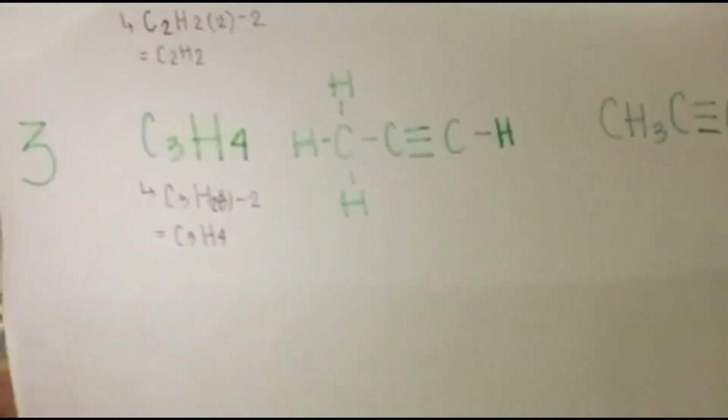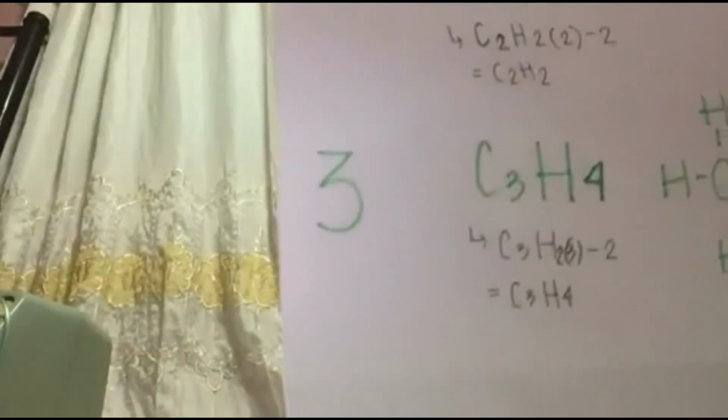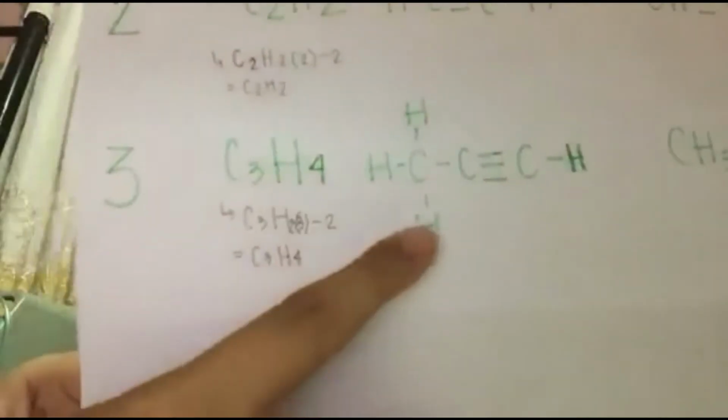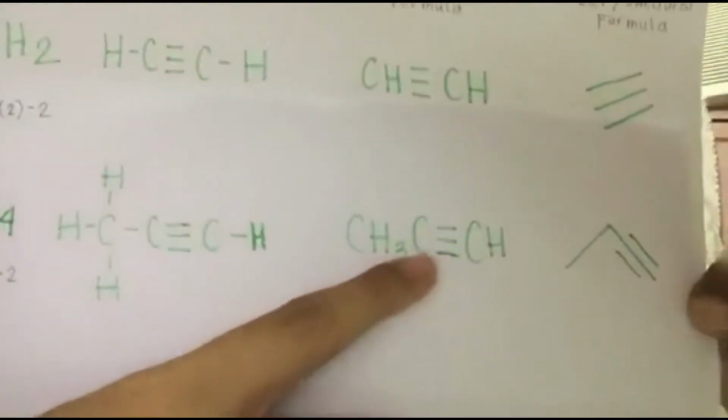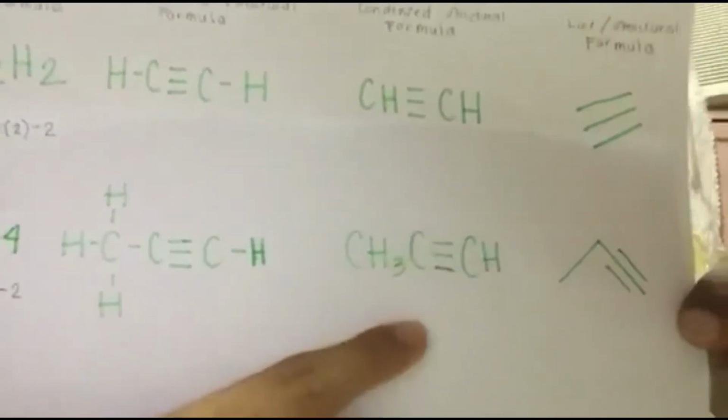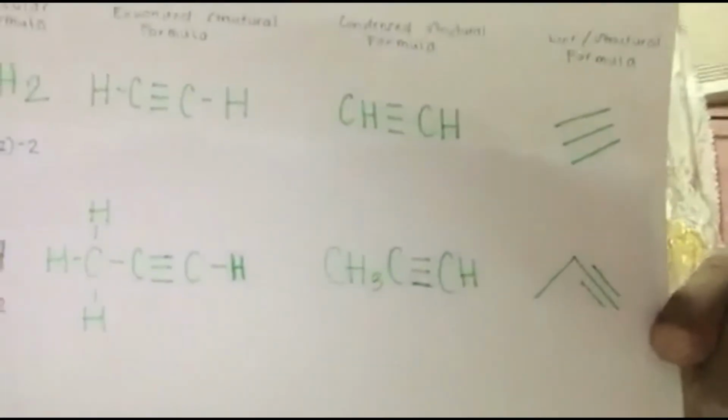And if we have 3 carbons of alkynes, its molecular formula is C3H4, while its expanded structural formula looks like this, and its condensed structural formula looks like this, and it has a line formula of this.